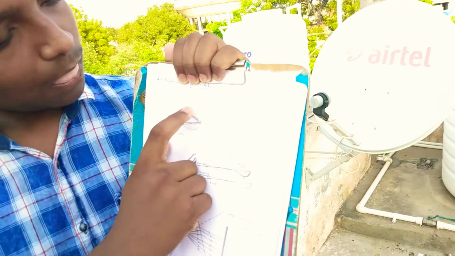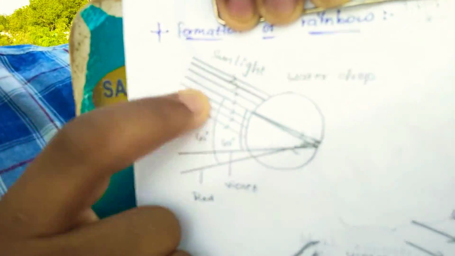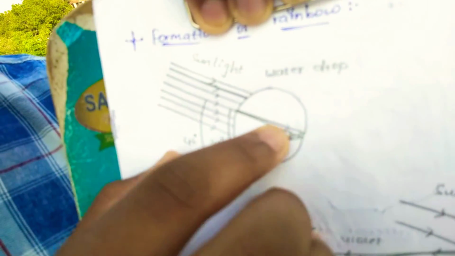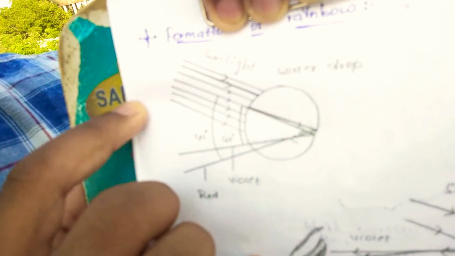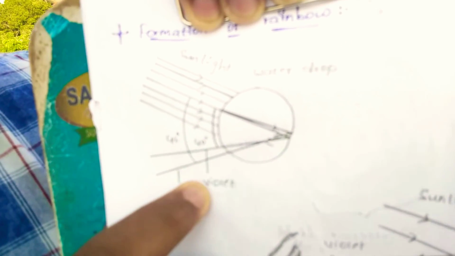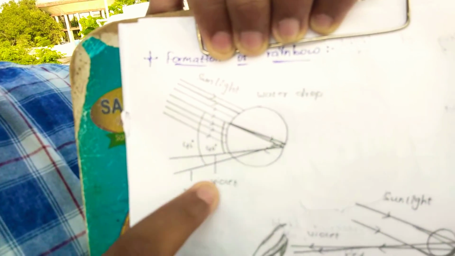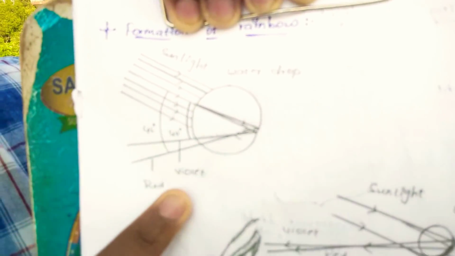When the water drop is coming through to the land, the sunlight is appearing as 7 rays. Here 40 to 42 degrees. The light will reflect, and the violet color and red color will be reflected. Here violet color has more frequency, red color has less frequency, no? So the first color is red and the last color is violet.